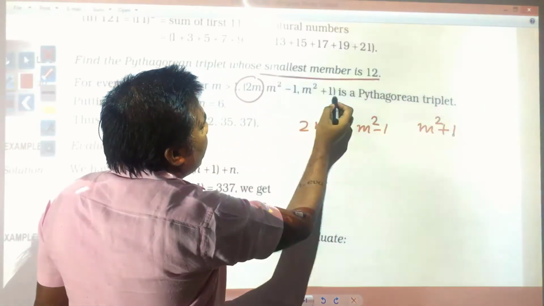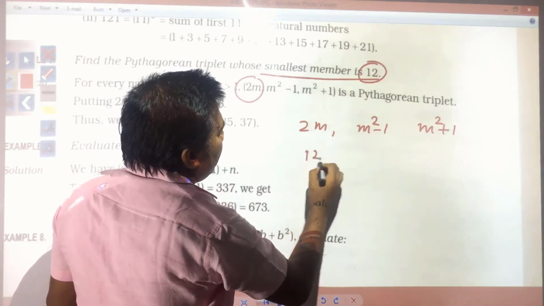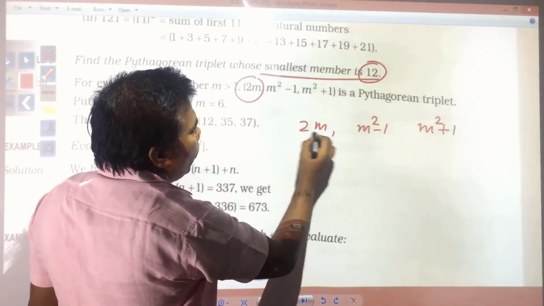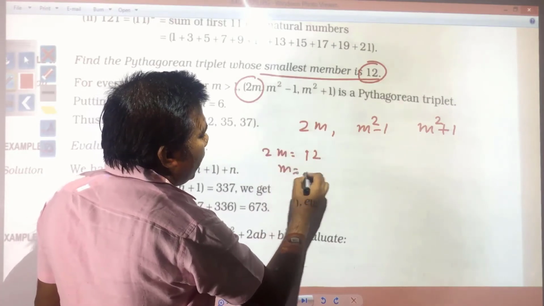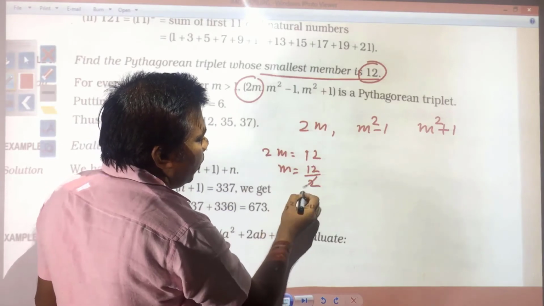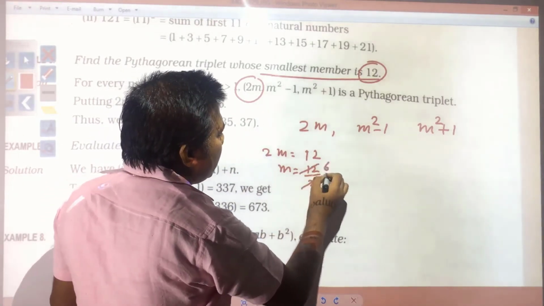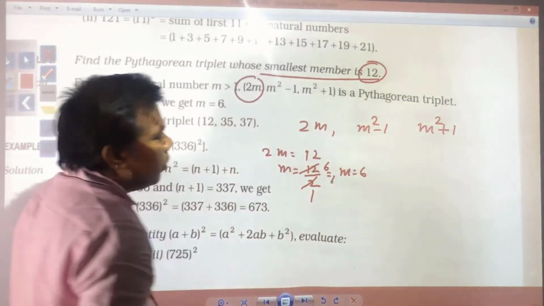The smallest member has been given, so suppose this is 12. 12 means 2m. So 2m is 12, so m will be 12 by 2, which is 6.